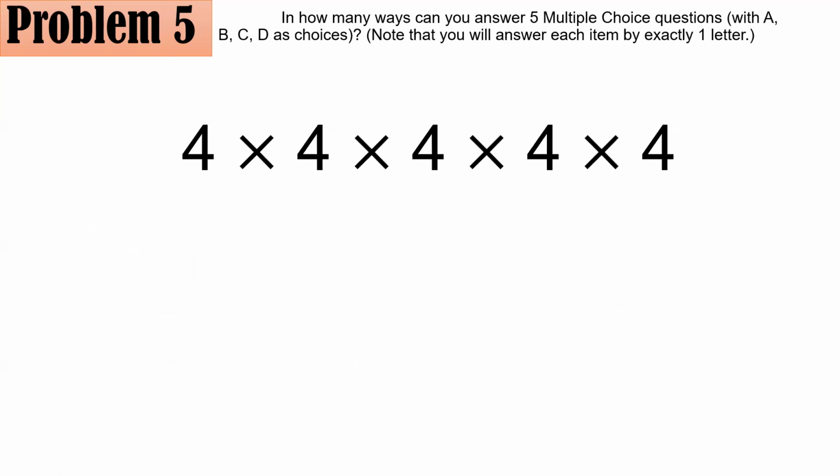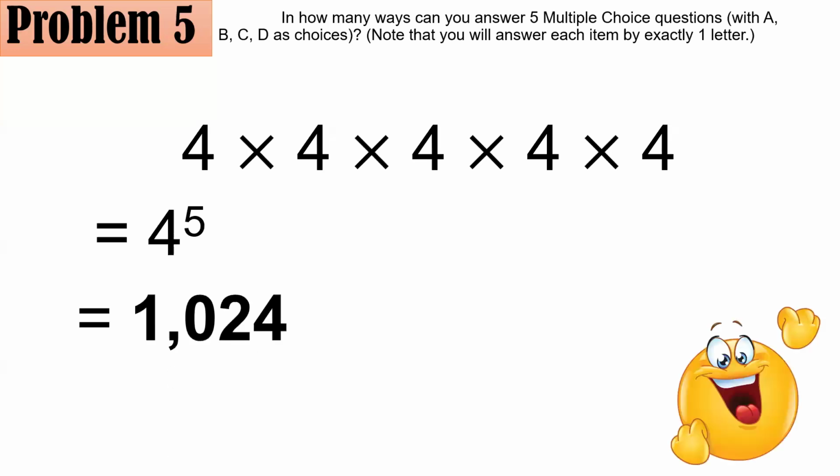Knowing that you have A, B, C, and D as choices for every item, that's why you have 4 choices there. And take note that those are 4 choices per item, okay? And by the fundamental counting principle, we have to multiply all of this. That's why we have 4 times 4 times 4 times 4 times 4. That's why you have 4 to the fifth, or 1024 options in all.